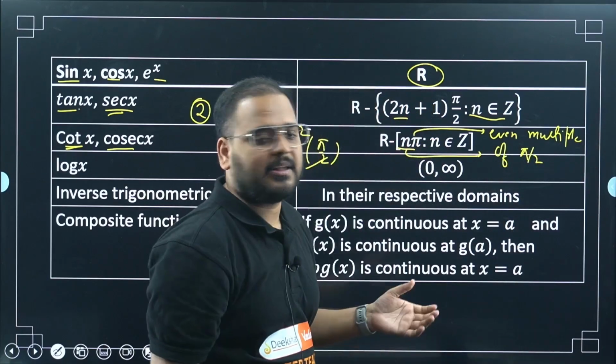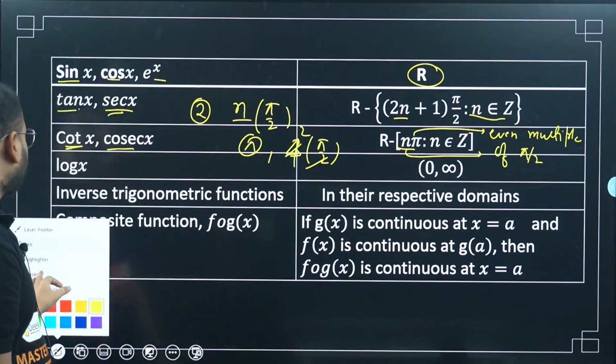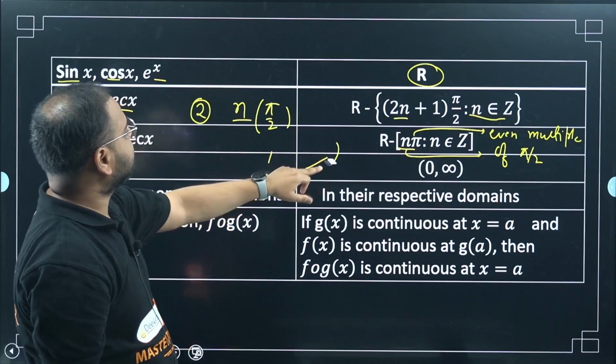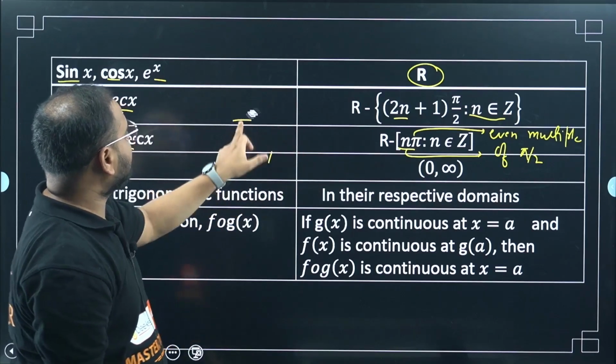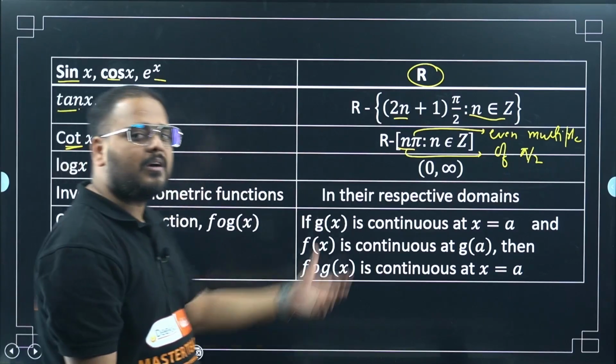So just remove this part. Even multiple of pi by 2 should be removed from the real number set and the function will be continuous everywhere else. I hope you understand this. So for cot and cosec, remove the even multiple of pi by 2 from the real number set.